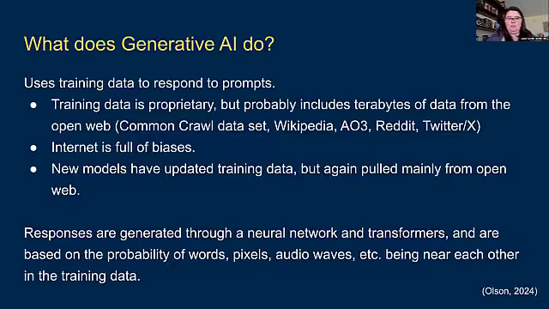And again, once you've put this prompt in, the responses are generated through a neural network and transformers behind the scenes, but it's basically this gigantic probability problem, right? Based on your input, what is the probability of these words, these pixels, these audio waves responding to this prompt, and how often are they going to be near each other in the training data, okay? It's incredibly more complex than this, but at its basis, AI is just a gigantic math problem, as is most computing, right? It's just a very complex probability problem, okay?